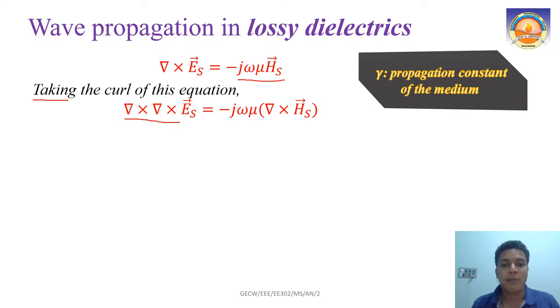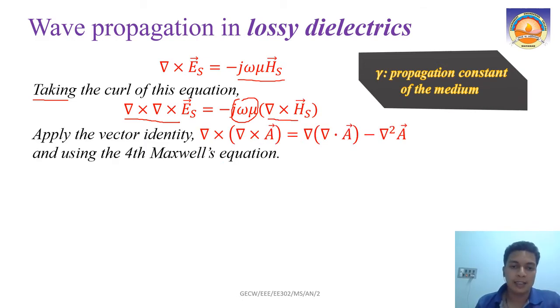Since this jωμ has nothing to do with del (omega is frequency, mu is permeability), it has nothing to do with the del operator, which is ∂/∂x ax plus ∂/∂y ay plus ∂/∂z az, which operates on space. So we can take it outside: minus jωμ into ∇×Hs, right?